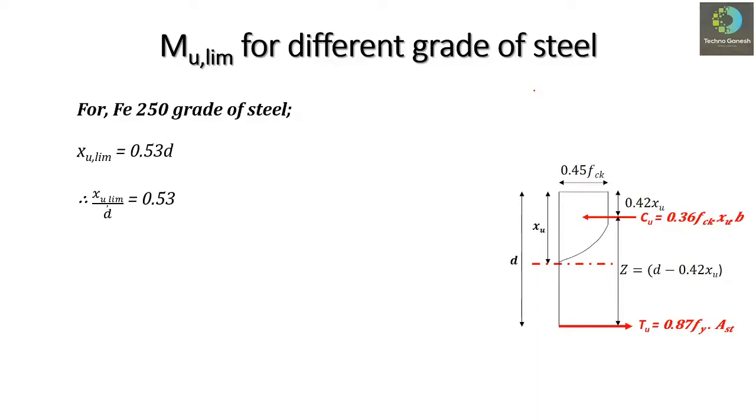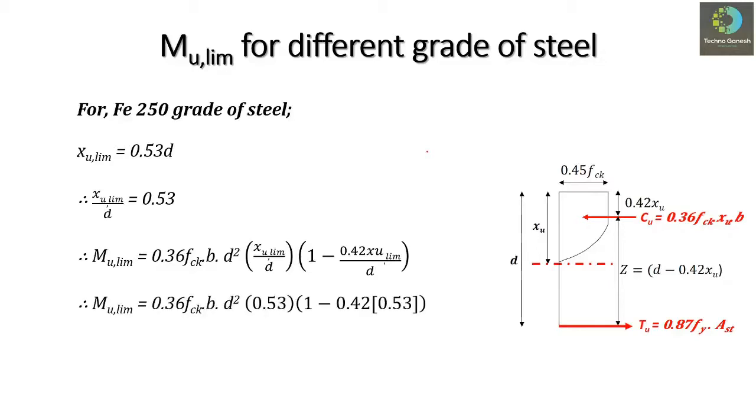If we utilize this value in equation 1, then equation 1 will be rewritten as 0.36 fck b d square into bracket 0.53 into 1 minus 0.42 into 0.53. If we solve this equation, we get Mu limiting equal to 0.149 fck b d square.